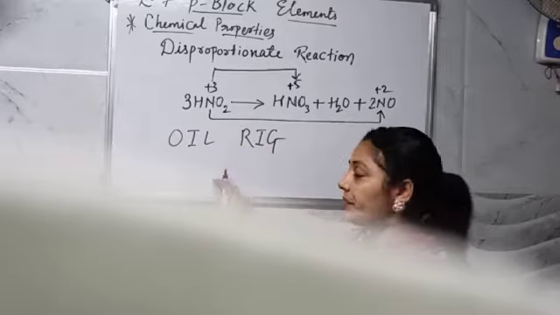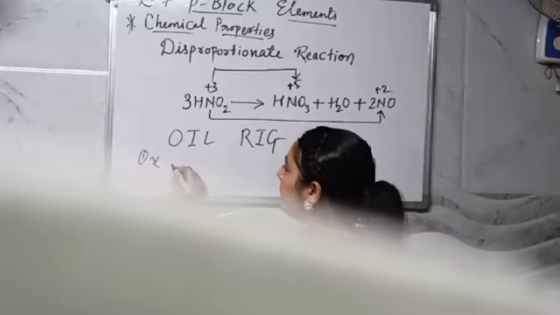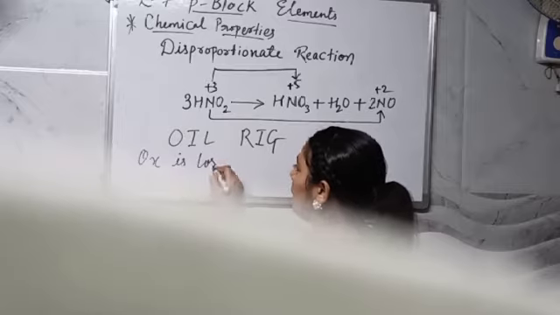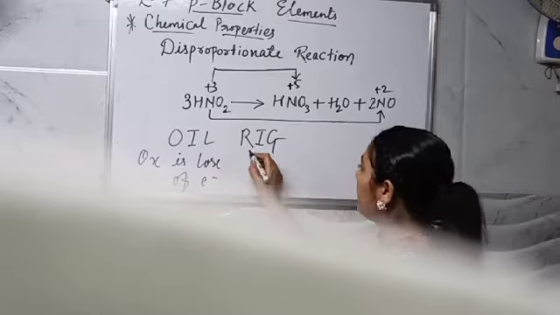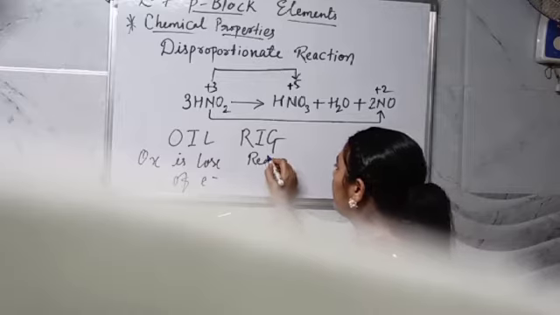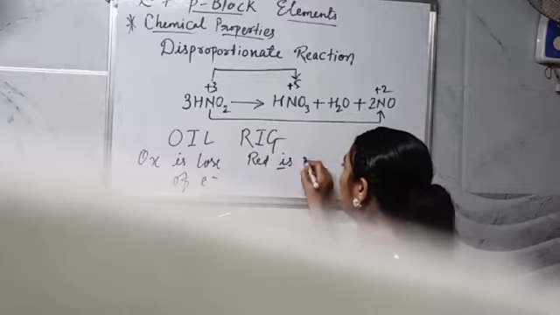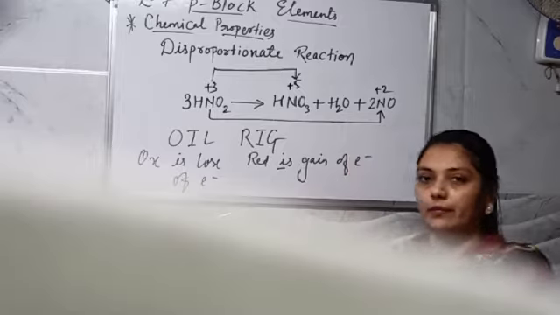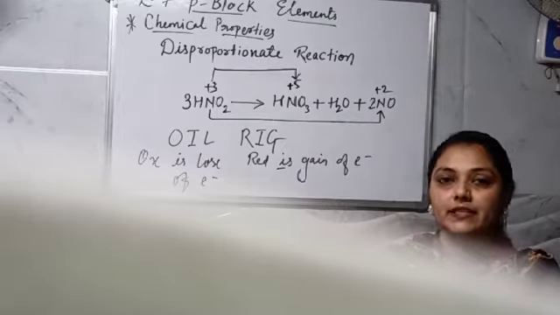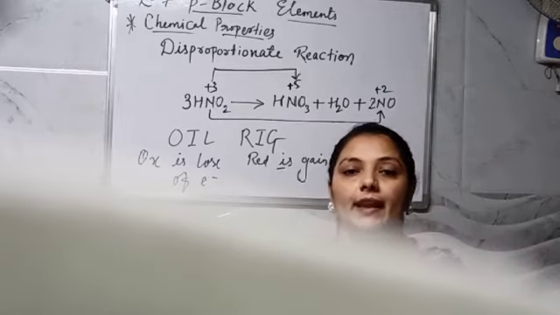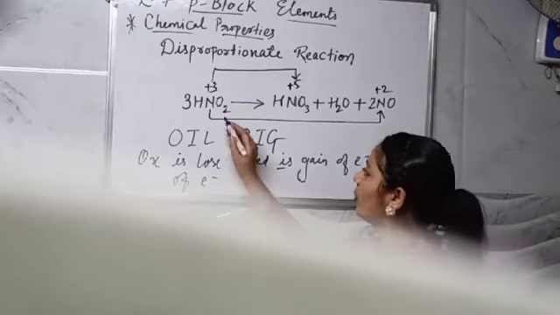What is redox? Oxidation is loss of electron. Reduction is gain of electron. Reduction का मतलब होता है we are gaining the electron और oxidation का मतलब होता है we are losing the electron. So dear student, what is happening over here?